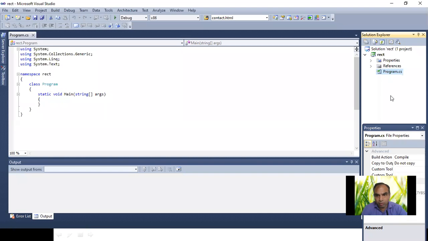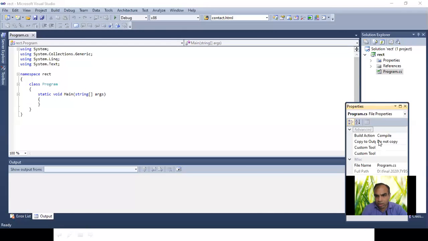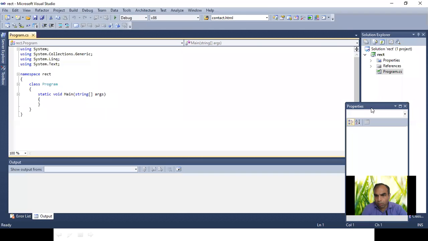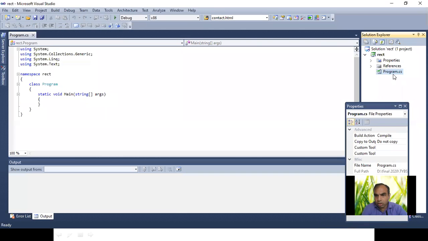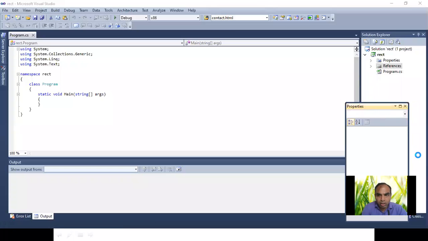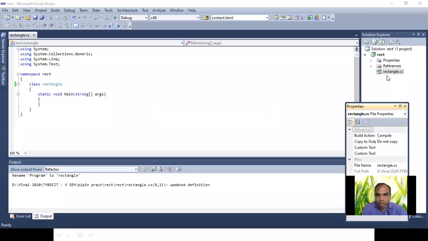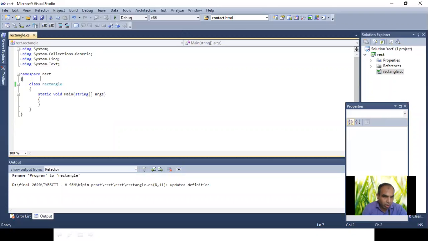By default, you can change it. If you want to change the program name, that is your file name, you can go to program and its properties. You have to select the file name. See that now the file name is program.cs on the right side. So you can use whatever name, rectangle, execute rectangle, whatever name you can give over here. When you press enter, you can see the name change, and the reference name will also change to rectangle. The class name is also changed. Clear about that? Now you got it.